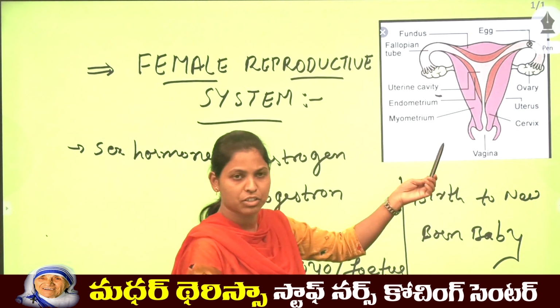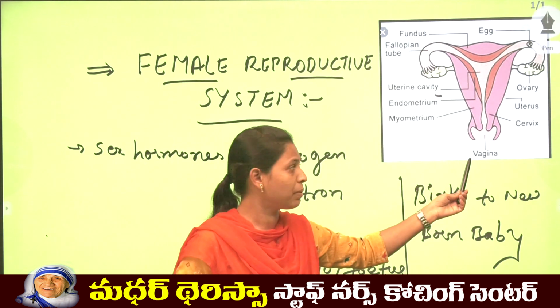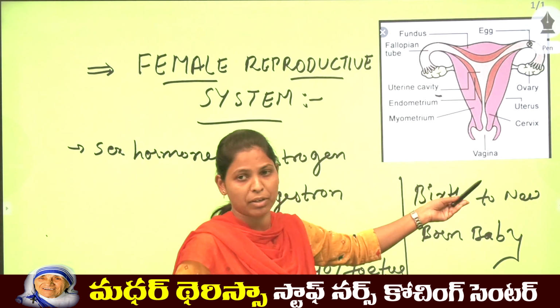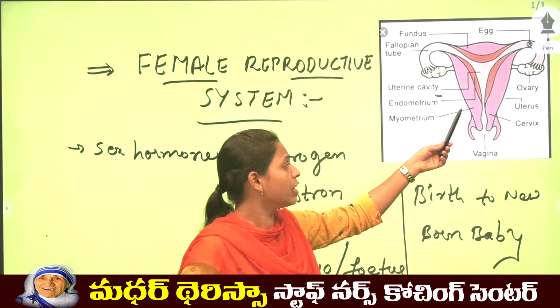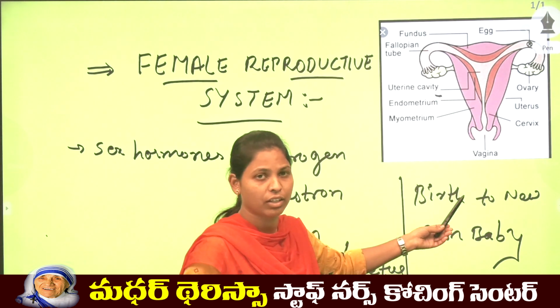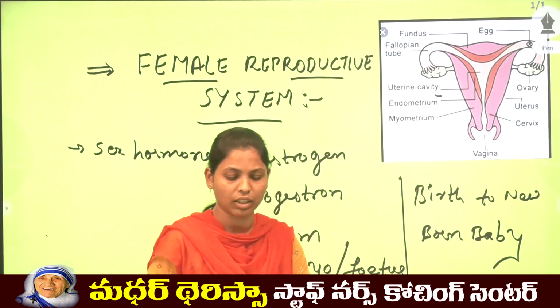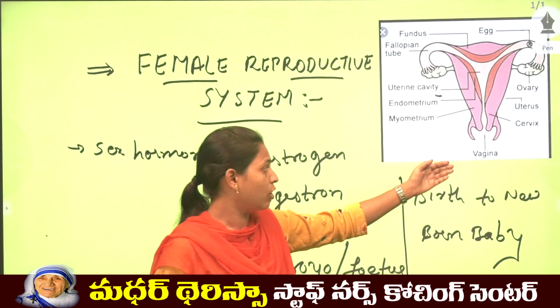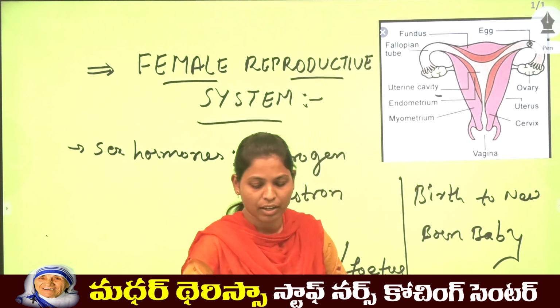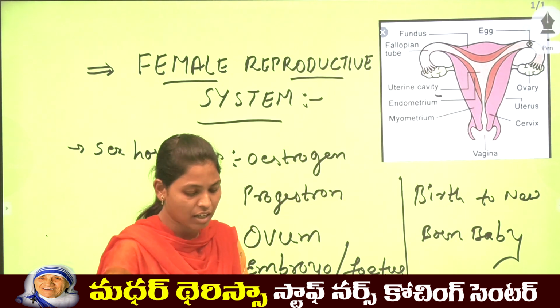This vagina helps in delivering the baby from the internal canal to the outer canal, or from the uterus, out of the vagina, to the outer world. The baby will be coming out through the vagina only. These are some of the parts.